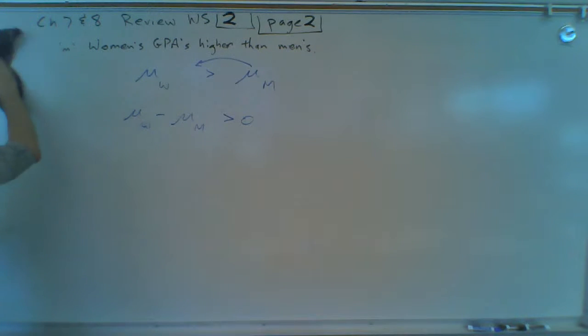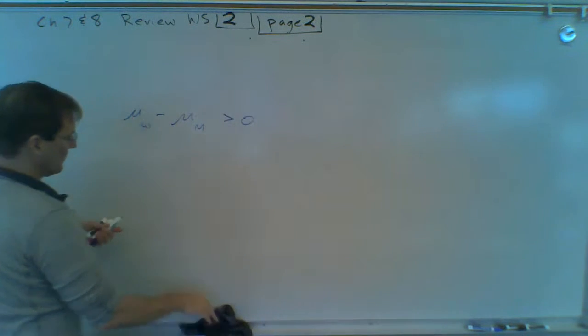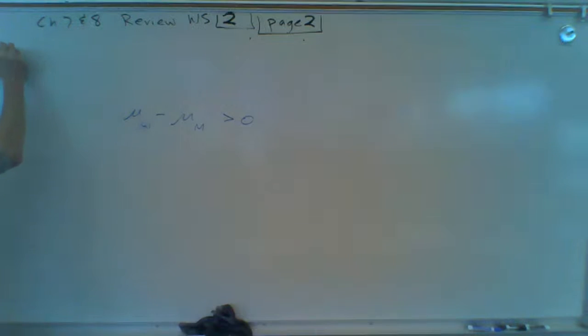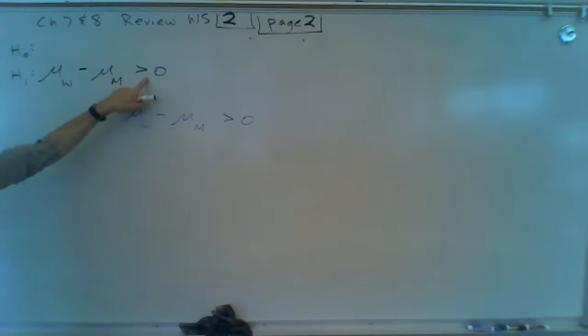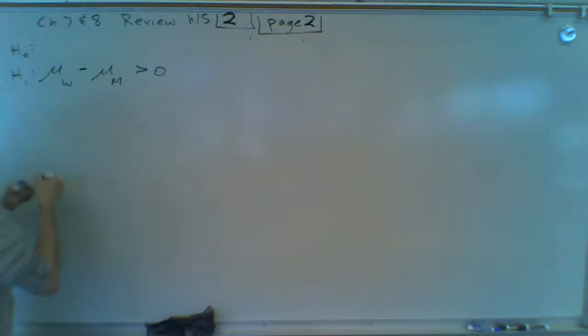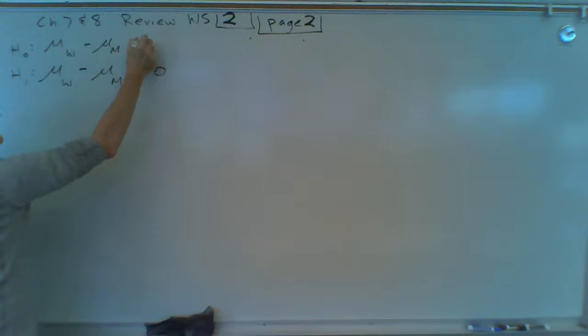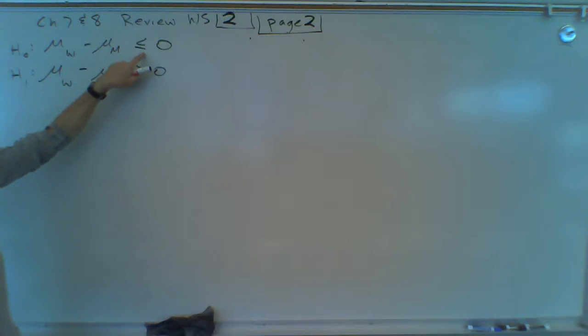And because there's not an equals in it, it must be the alternate hypothesis. So this is going to be our alternate hypothesis: mu for women minus mu for men is greater than 0. Remember rule number 1, no equals, it's got to be the alternate hypothesis. That means that the mu for women minus the mu for men must be less than or equal to 0. So the opposite of that is that the difference is equal to 0 or less. This is greater than 0.